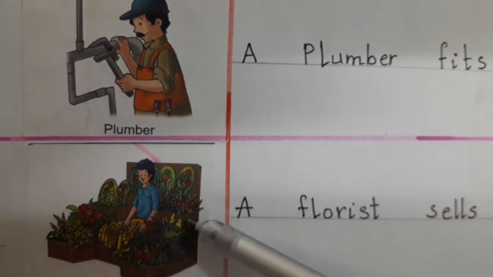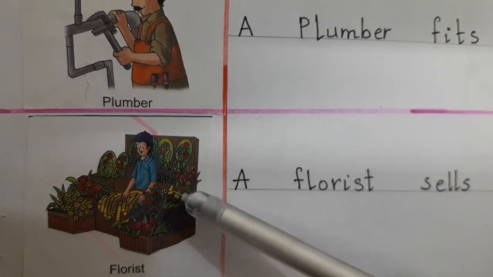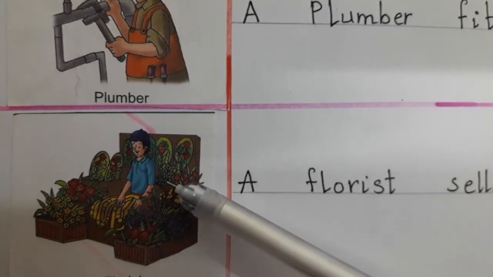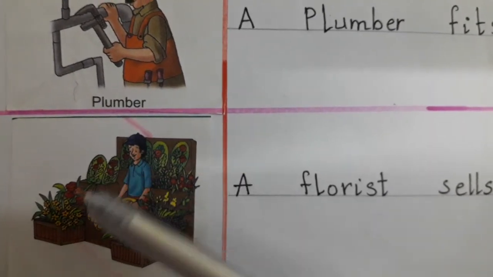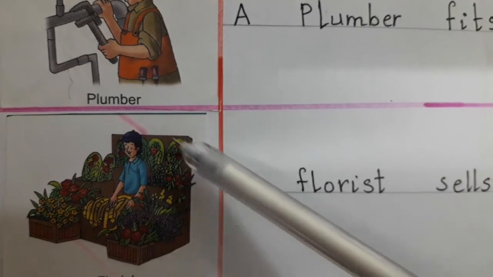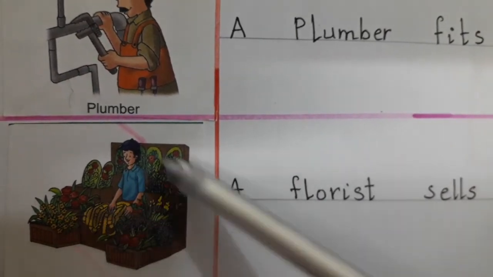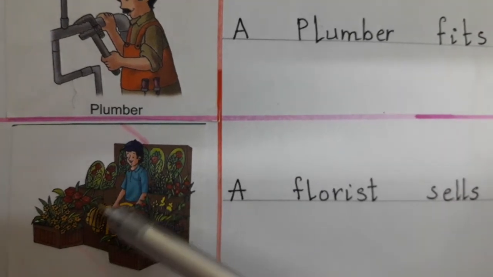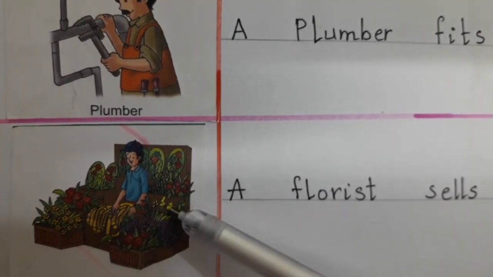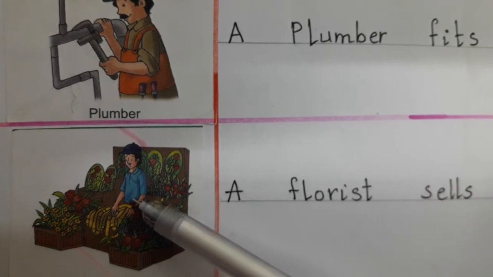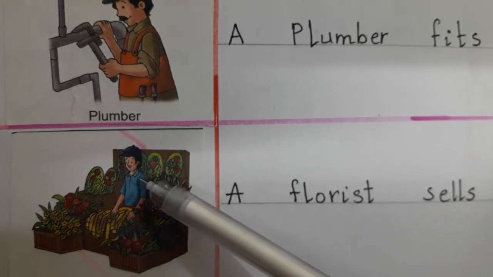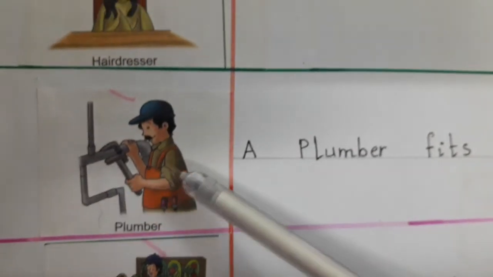This is the picture of a florist. Okay, what does a florist do? Of course, a florist sells the flowers. This is a flower shop. So a florist sells the flowers. So what is the action of a florist? Sells.